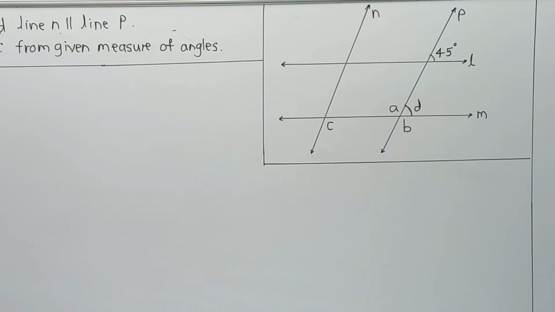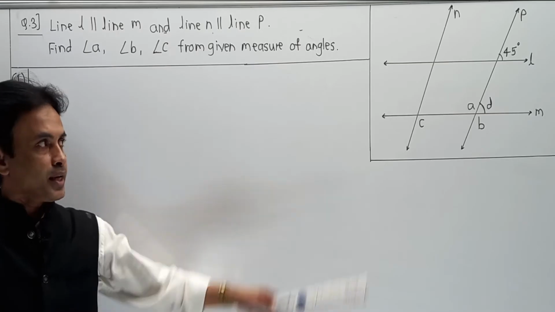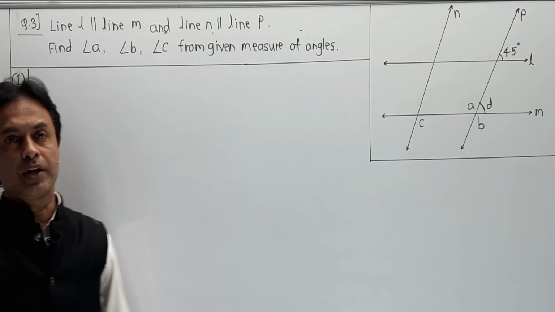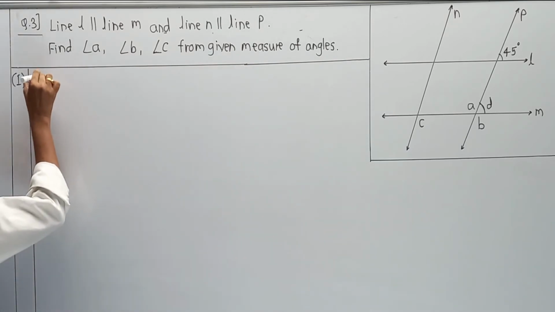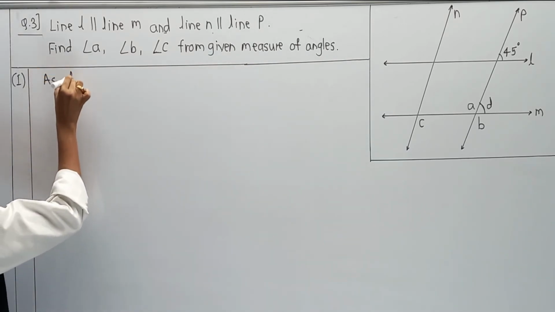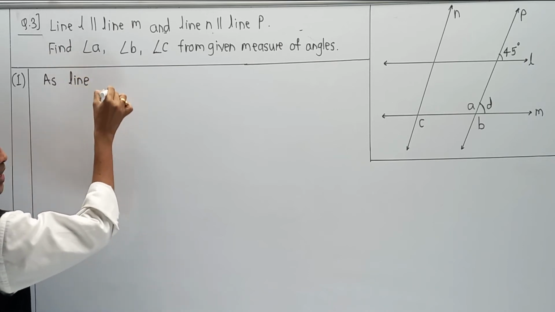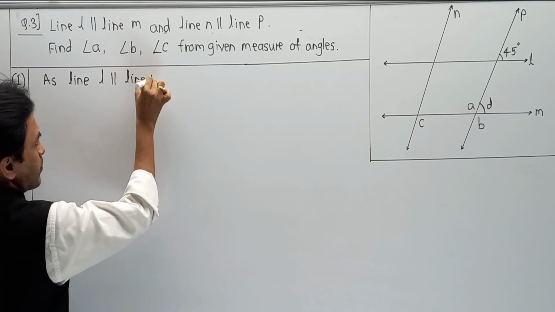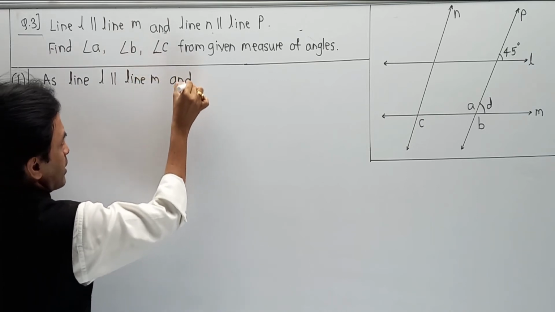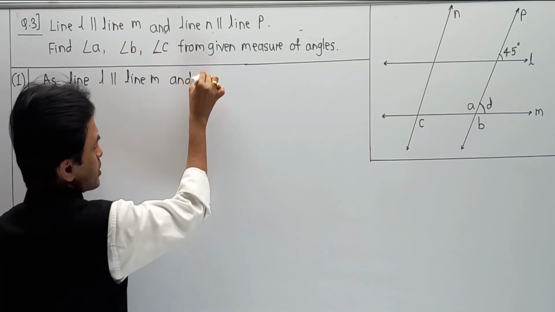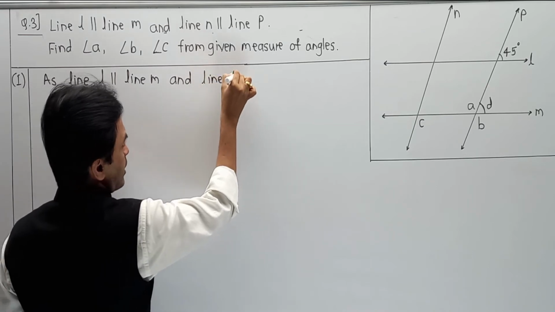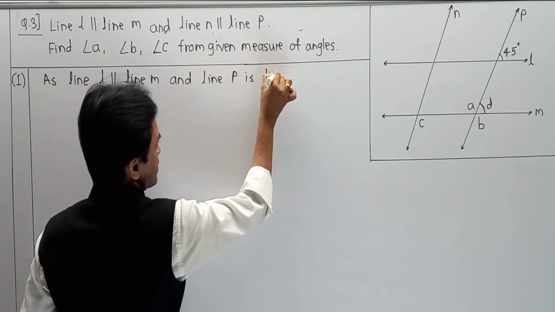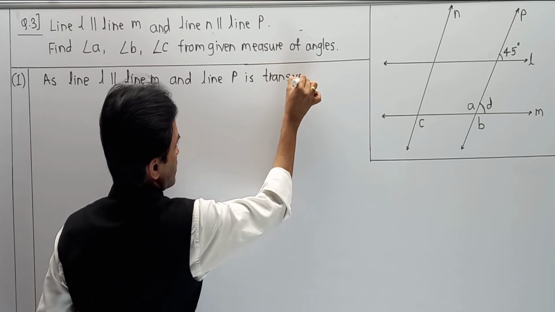Starting from 1, angle D is equal to 45, but we cannot write it directly, we have to write: line L is parallel to line M and line P is a transversal. Line P is a transversal.